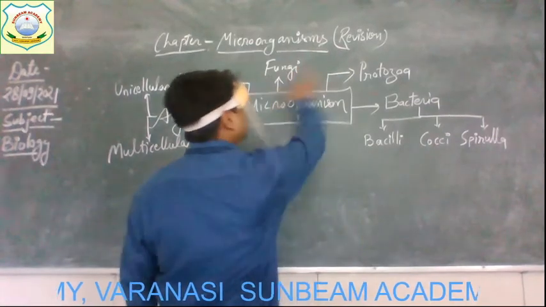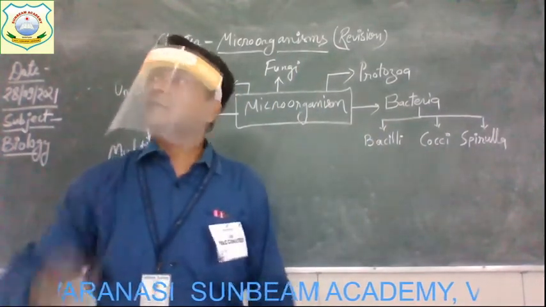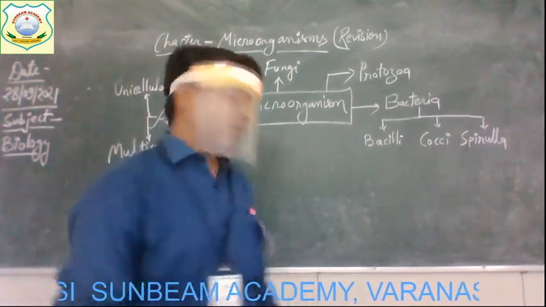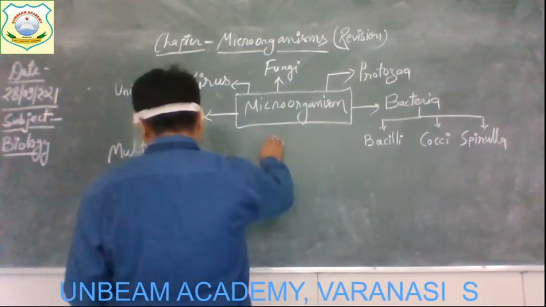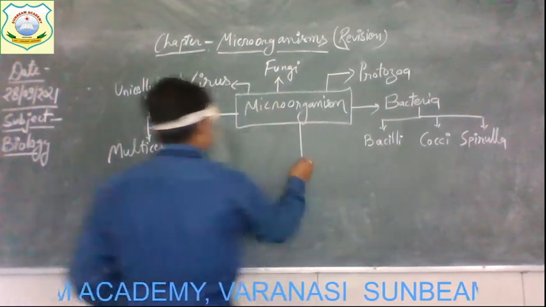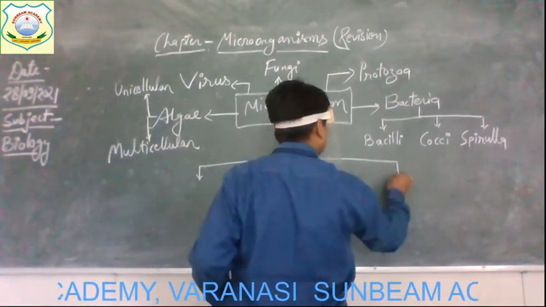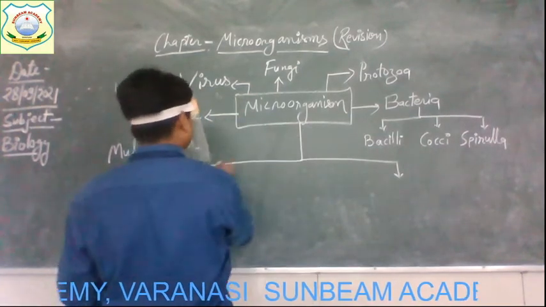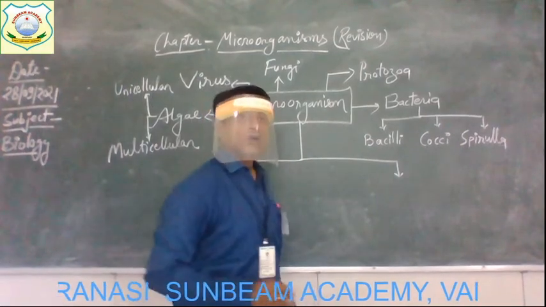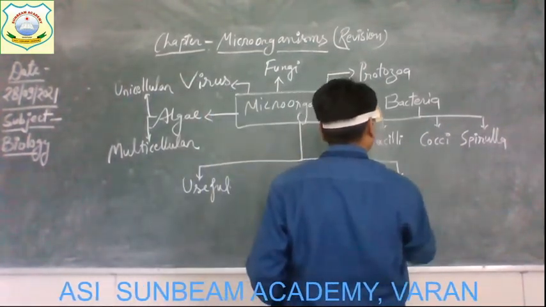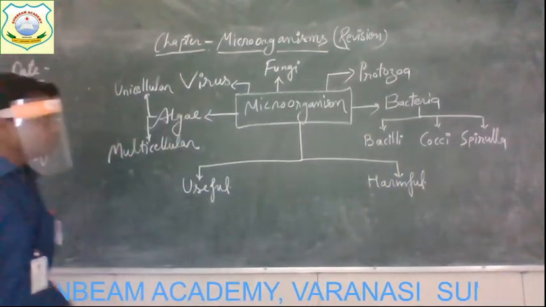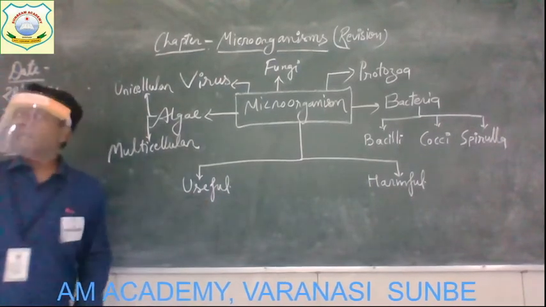So these are the different types of microorganisms. Some of them are useful, some of them are harmful. Get it? Now we will discuss the microorganisms on the basis of their nature, that either they are useful or harmful. So this one is the useful group of microorganisms, and this one is the harmful group of microorganisms.